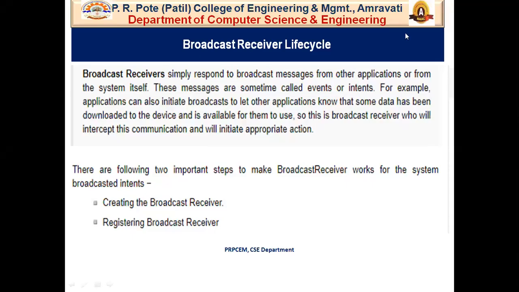Good morning, student. Welcome to the third lecture of unit number 5. In the last lecture, we had discussed what an Android intent filter is and the Android activity lifecycle. Today's lecture is entirely focused on broadcast receivers.